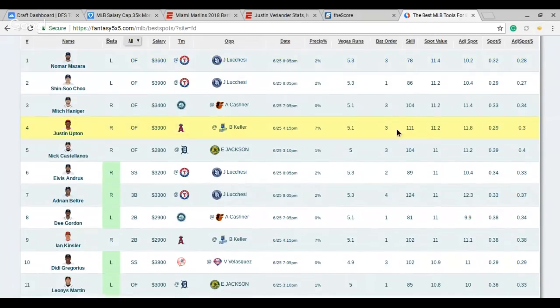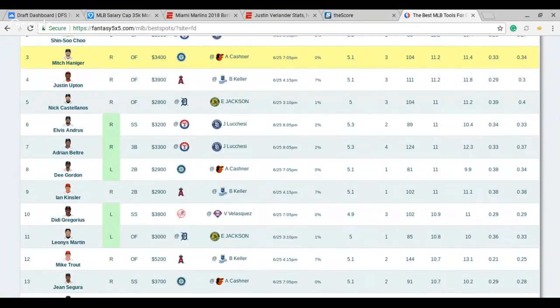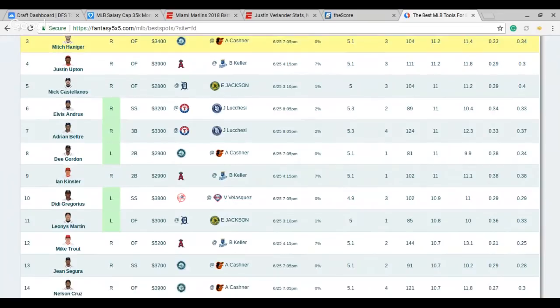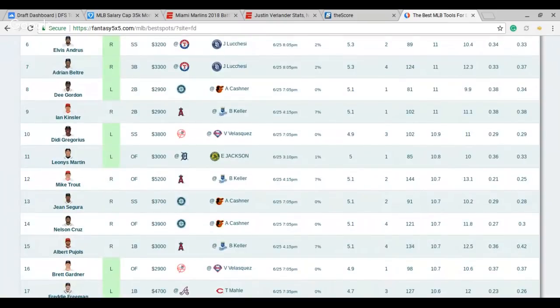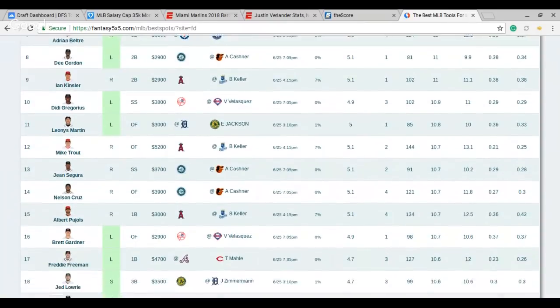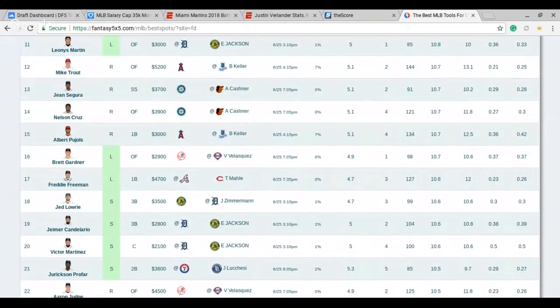Mitch Haniger, I like him quite a bit. He may not play. He has played quite a bit, so reports are saying he could sit here. But anyway, I love him quite a bit. You see here, you got Elvis Andrus, Adrian Beltre, a lot of Texas Rangers, D. Gordon, Didi Gregorius a little bit. Like I said, mostly all guys I've mentioned. Segura, if he plays, Cruz, I like him. And then you got Freeman down there. So, yeah, not too shabby here.